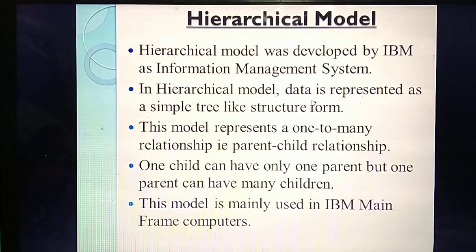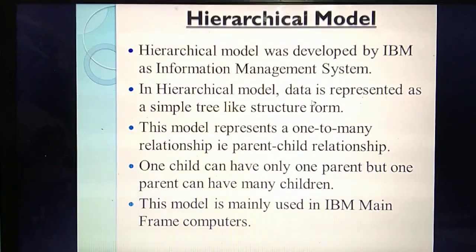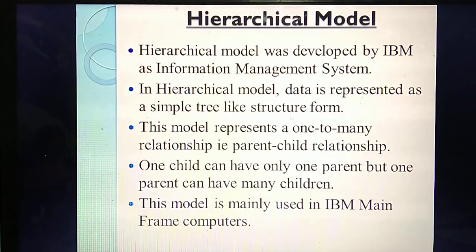But a mother and father will have any number of children. Understand? So this model we are calling one-to-many. Now understand the one-to-many parent-child relationship. That only they are giving. One child can have only one parent, but one parent can have any number of children.